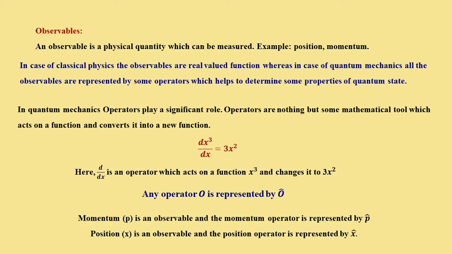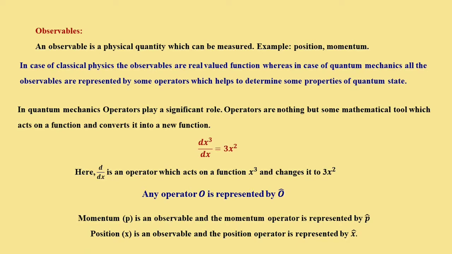Observables. First of all, what is an observable? An observable is a physical quantity which can be measured or probed. Suppose position and momentum, these are all observables. In classical physics, the observables are real-valued functions. In quantum mechanics, the difference is that all the observables are represented by linear operators, which help to determine some properties of the quantum state.